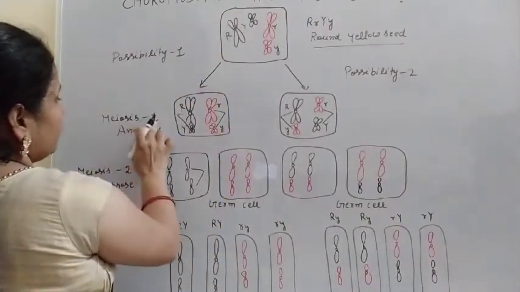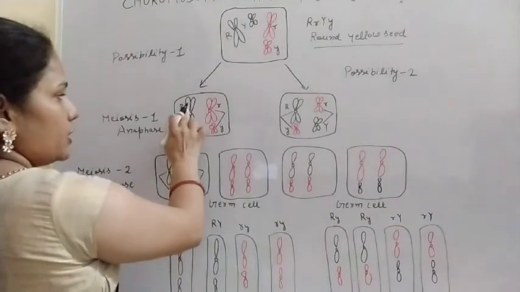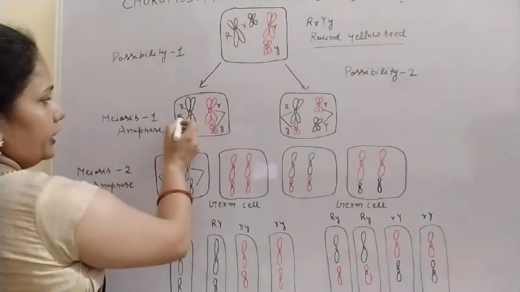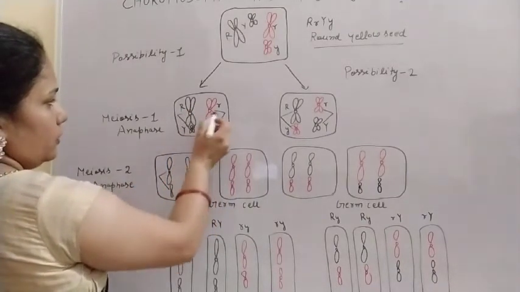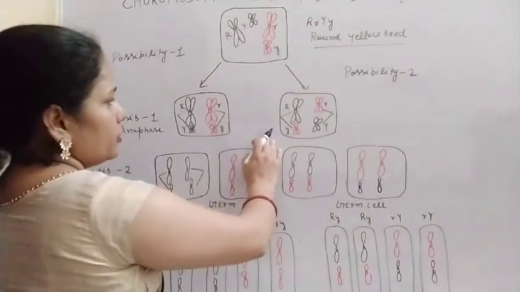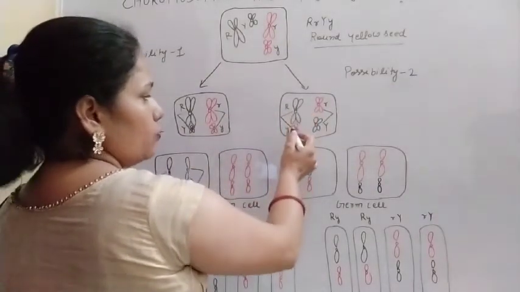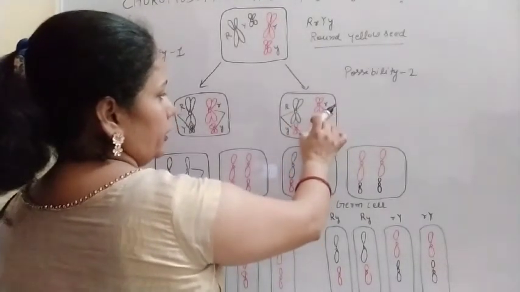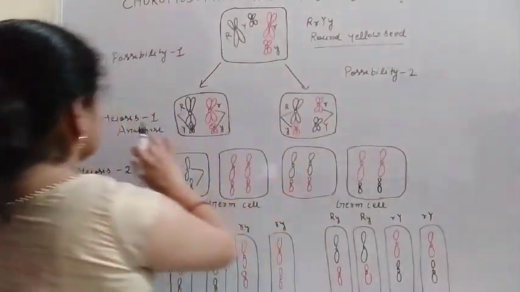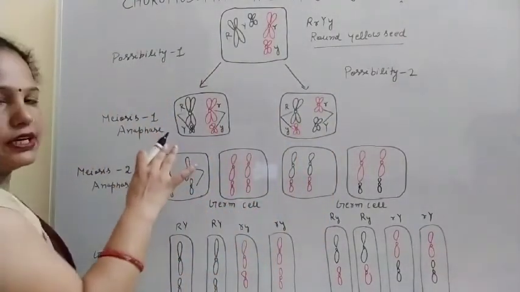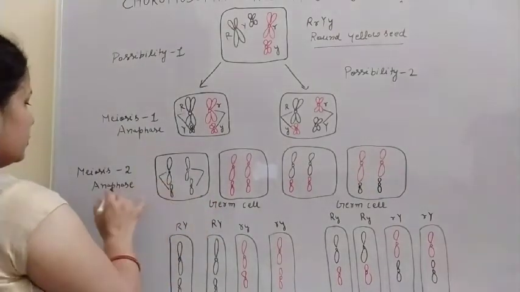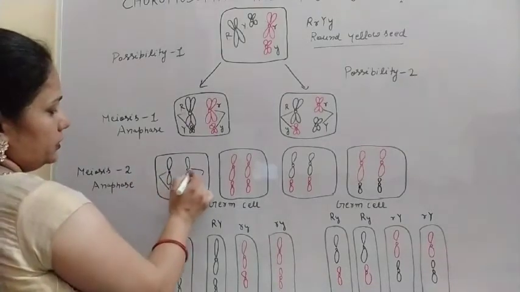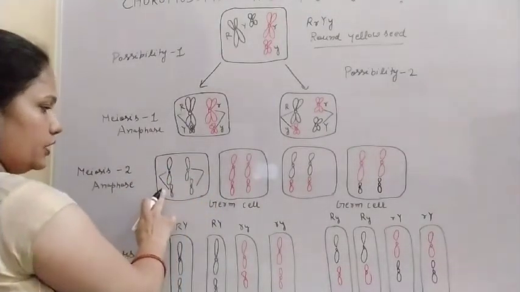Now in meiosis 1 anaphase stage, they are joining themselves at the equatorial plate. So here this capital R and capital Y, and in the other possibility capital R and small y, and here the small r and capital Y. So they are joining at the equatorial plate. It is meiosis 1, and meiosis 1 is the reductional division. Then in meiosis 2, here also in the anaphase stage, they are joining themselves at the equatorial plate.